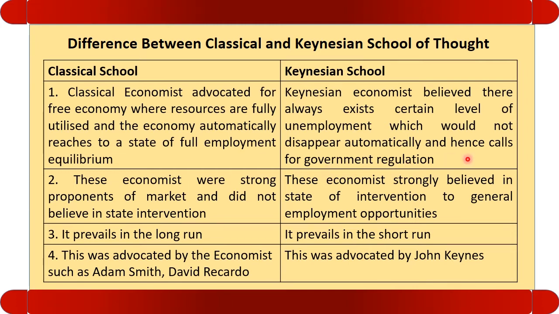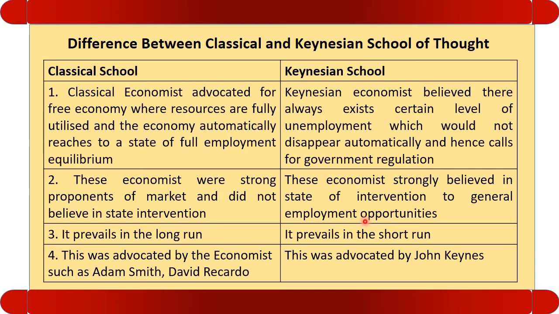Second point of difference: these economists were strong proponents of the market and did not believe in state intervention. They advocate the concept of the free market. They say that the market will solve the problems on its own. So they always support market forces. They totally rely on market forces and totally oppose state intervention. Opposite to that, the Keynesian school of thought believes that state intervention should be there, otherwise the problem of unemployment cannot be solved.